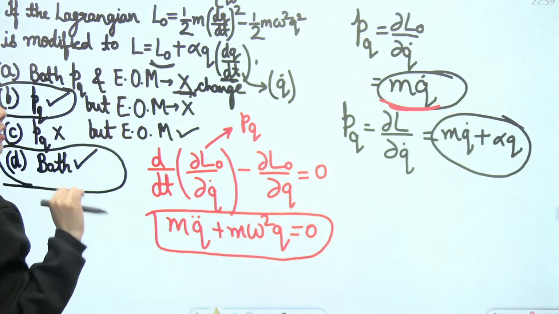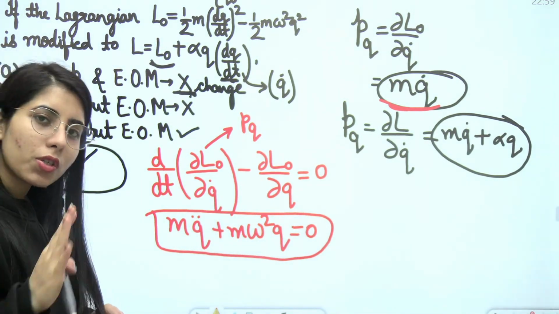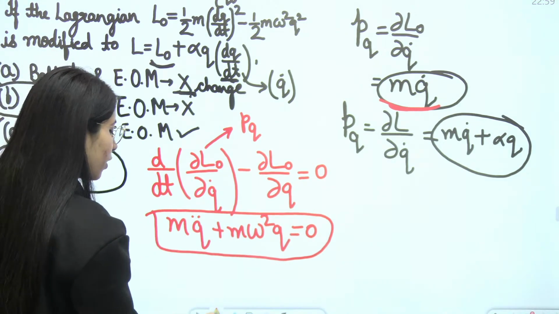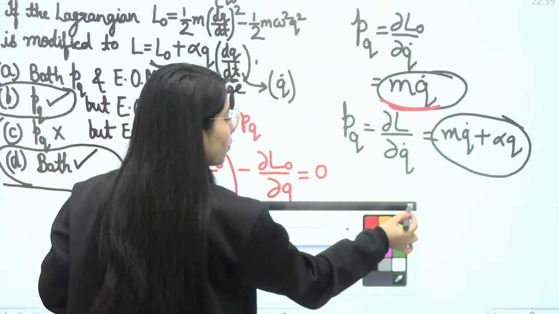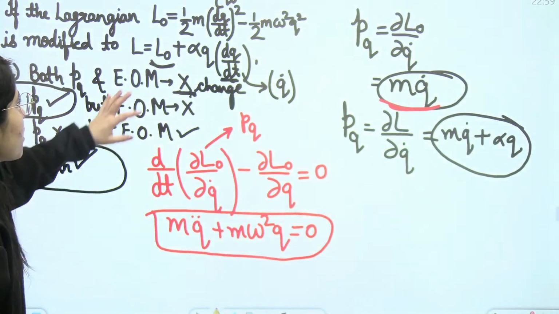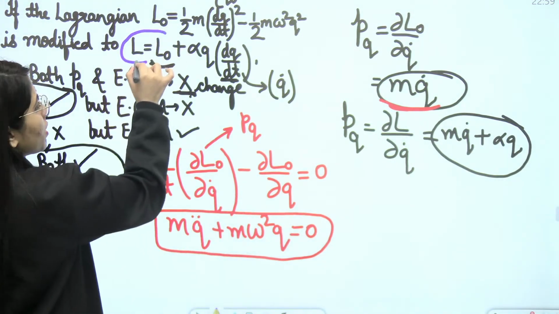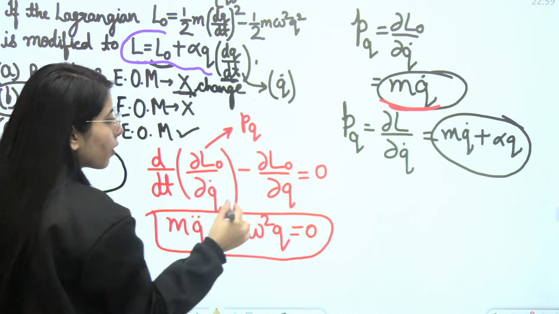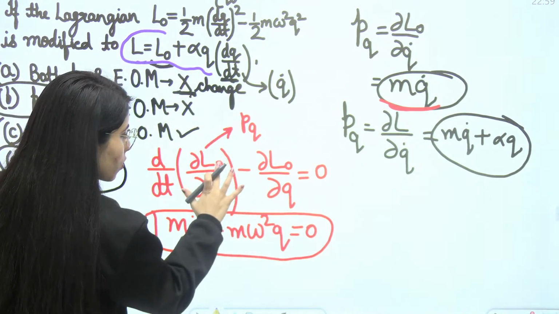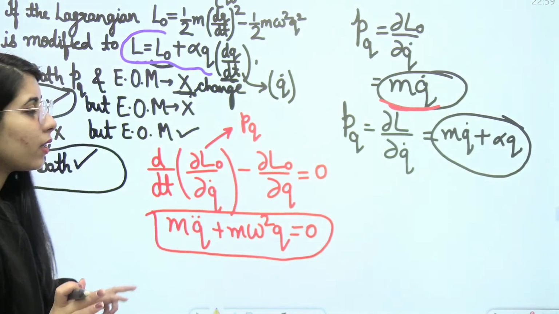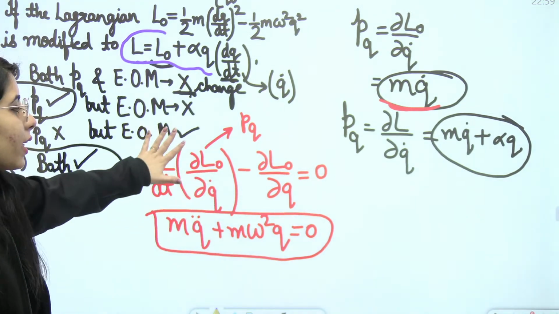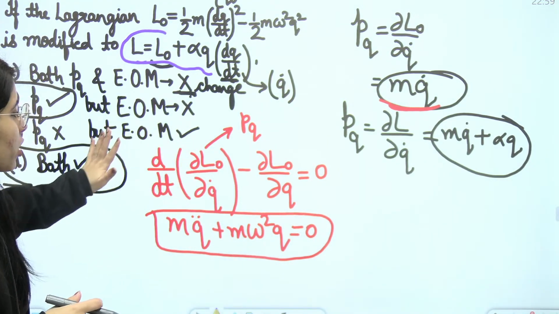For L naught, the initial Lagrangian which was given to us. In the same way, we are going to check for the modified form of the Lagrangian, which is this L. For the second part, we will check now. If we are going to write it for this one, instead of taking this naught here, I will just have to consider L. So the equation I will not write again. That is the formula. We have already mentioned it here.